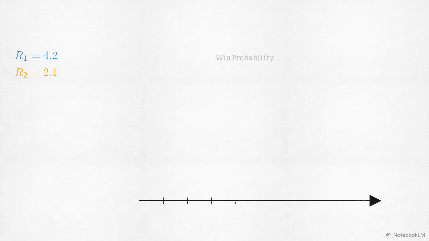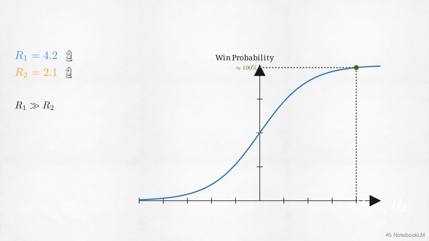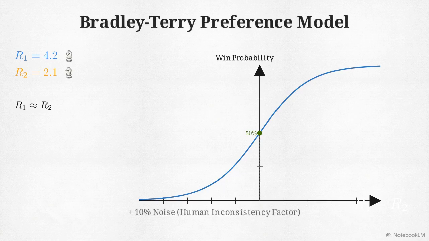The paper models the human's preference using the Bradley-Terry rule. The probability that the human prefers Clip 1 over Clip 2 is defined as the sigmoid function of R1 minus R2. This formula is exactly the ELO rating system used in competitive chess. The algorithm is literally rating trajectory clips like chess players. The difference in their ratings provides a direct estimate of the probability that one clip will win the human's preference over the other.